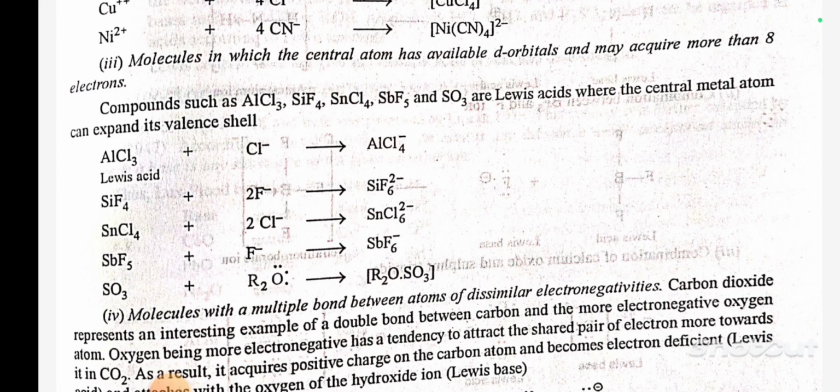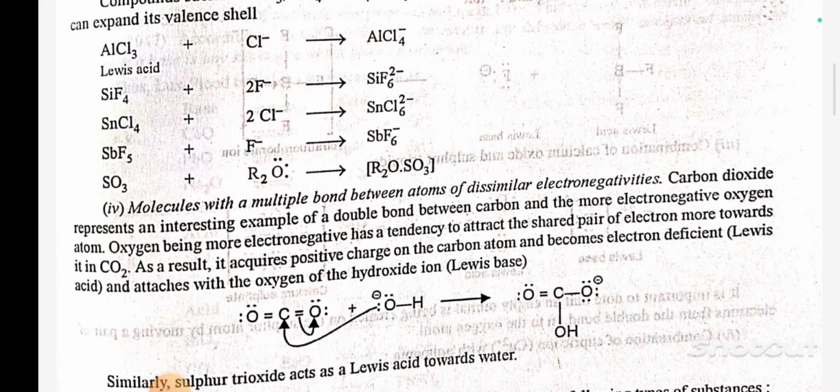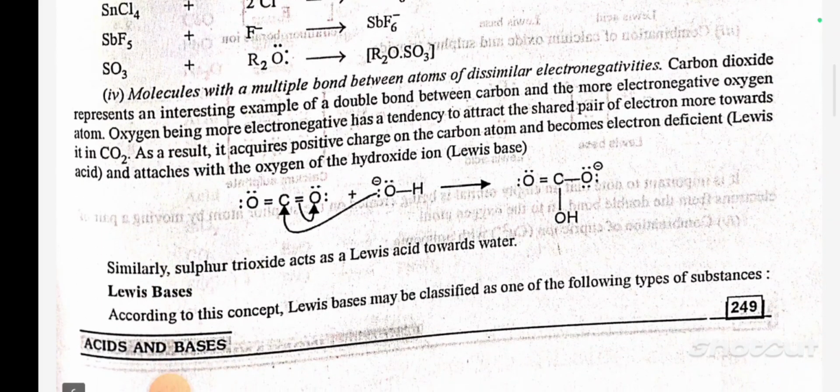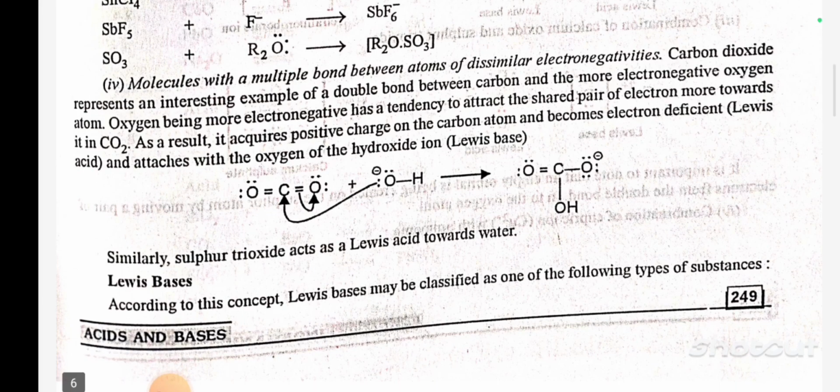Compounds such as AlCl3, SiF4, SnCl4, SbF5 and SO3 are Lewis acids where the central metal atom can expand its valence shell. AlCl3 plus Cl- gives AlCl4-. SiF4 plus 2F- gives SiF6 2-. SnCl4 plus 2Cl- gives SnCl6 2-. SbF5 plus F- gives SbF6-. Number 4. Molecules with a multiple bond between atoms of dissimilar electronegativity.